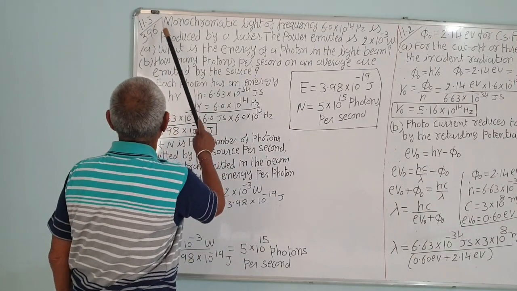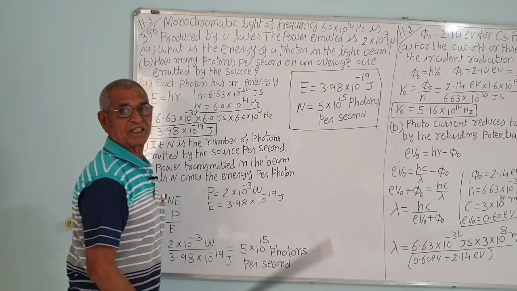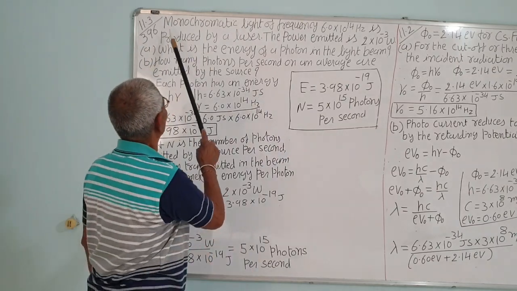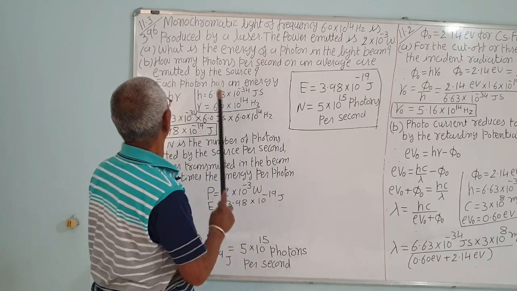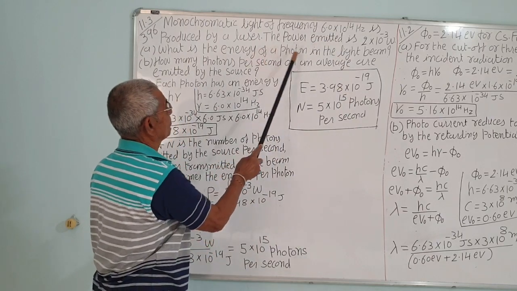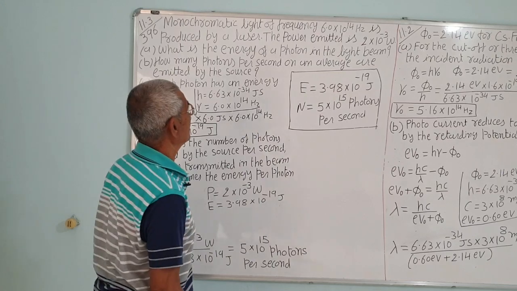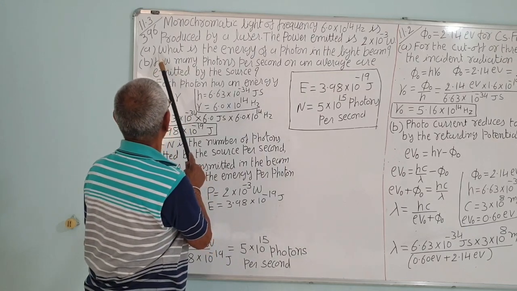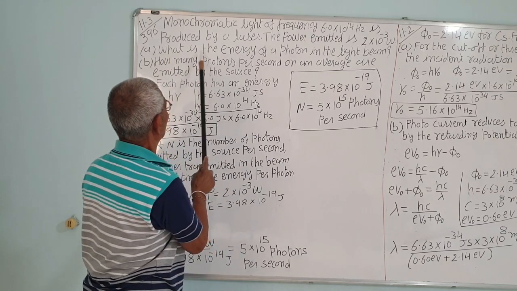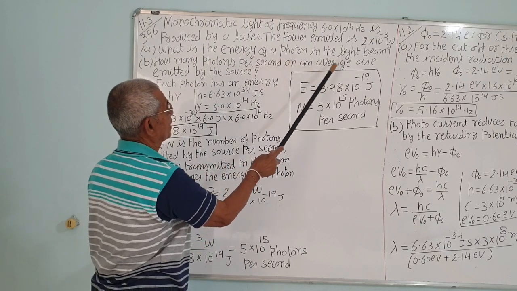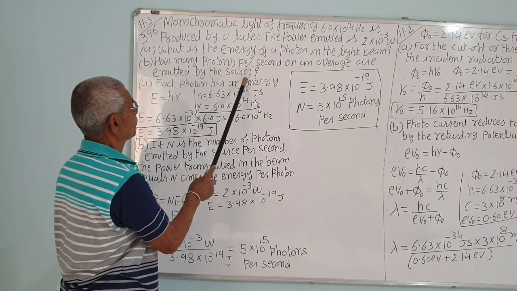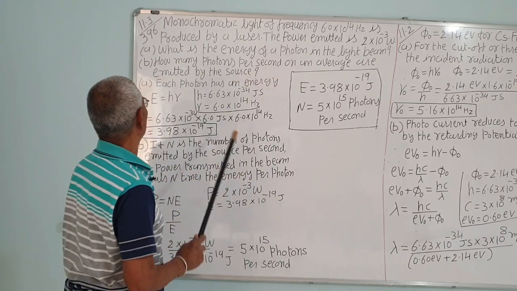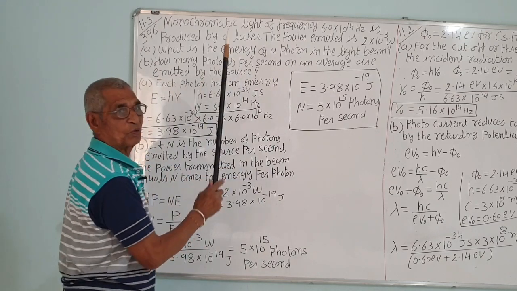Example 11.3 on page number 396. This is a solved example. Monochromatic light of frequency 6 into 10 raised to 14 Hz is produced by a laser. The power emitted is 2 into 10 raised to minus 3 watts. Question: number 1, what is the energy of a photon in the light beam? Number 2, how many photons per second on an average are emitted by the source?